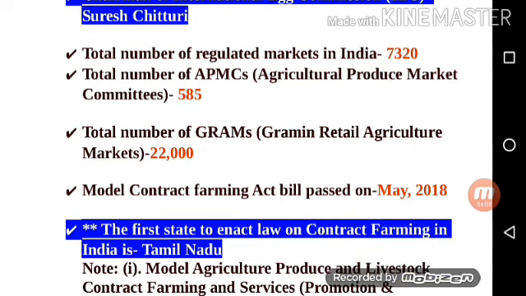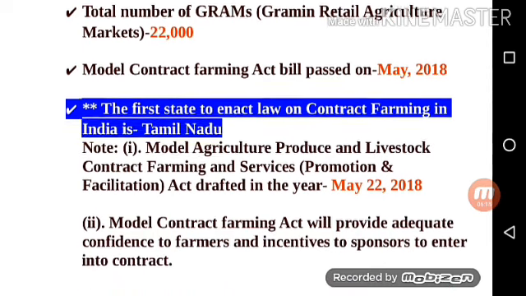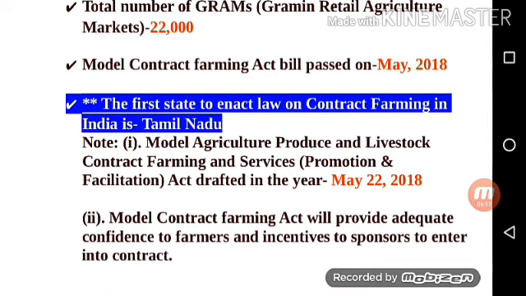Total number of GrAMs, Gramin Retail Agricultural Markets, is 22,000. Model Contract Farming Act bill passed in May 2018. Next point is the first state to enact law on contract farming in India is Tamil Nadu.